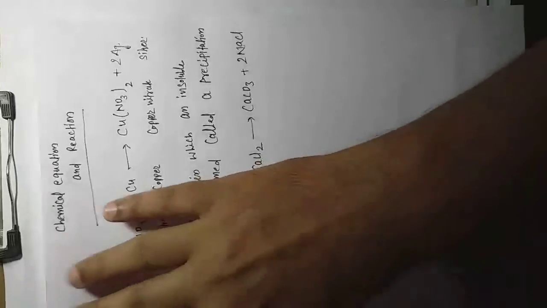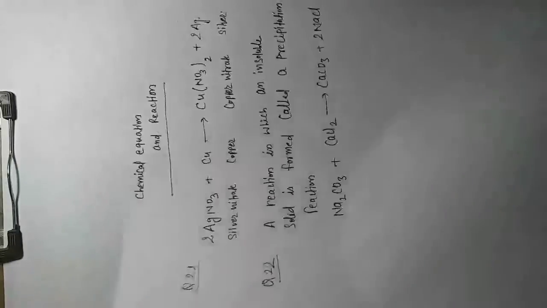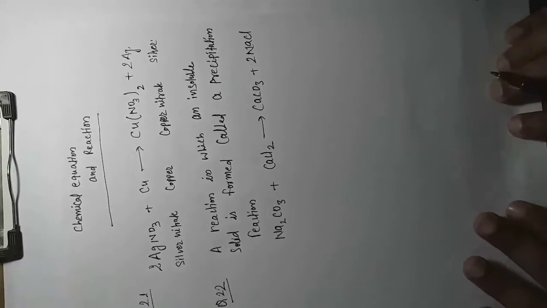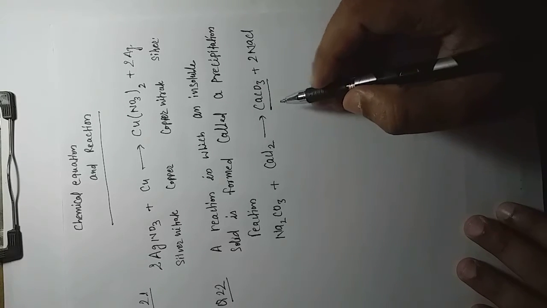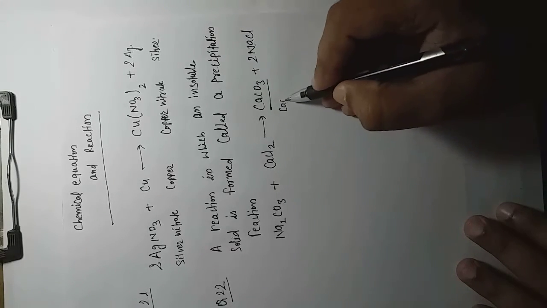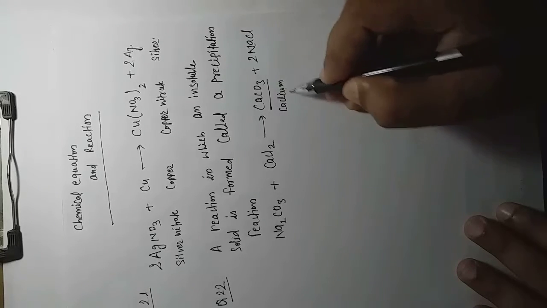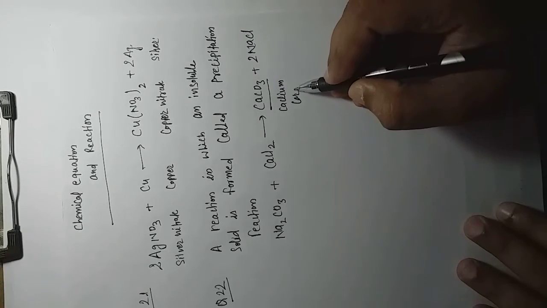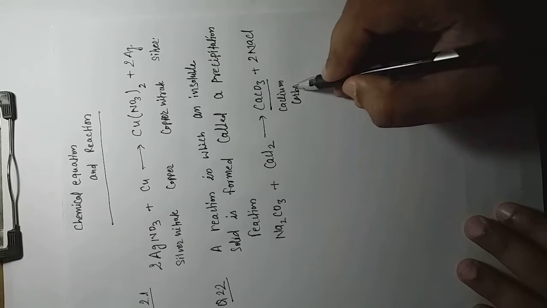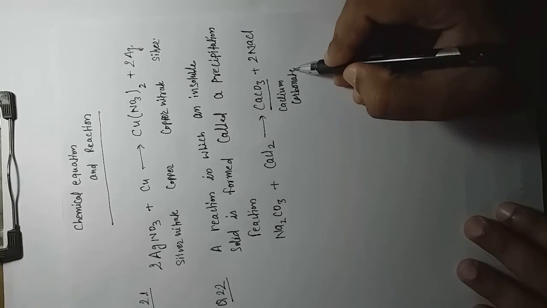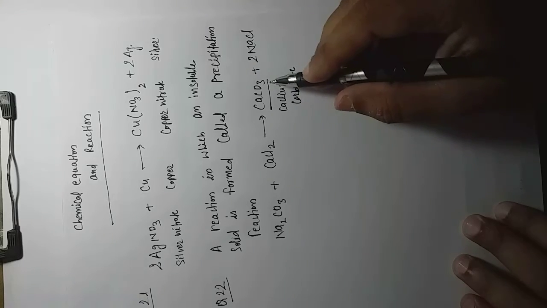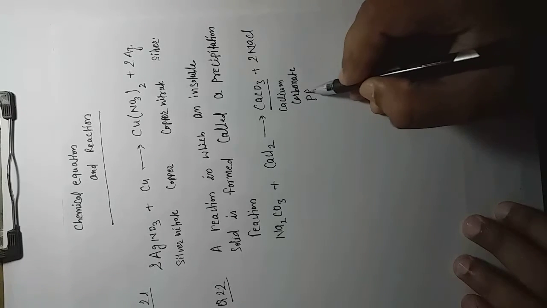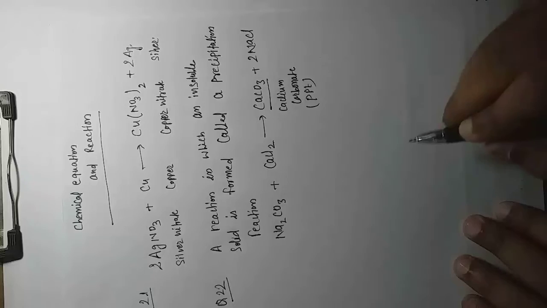So what we are watching here, when this reaction takes place, it provides a solid substance. Calcium carbonate is in solid state. It is insoluble, right? So we may say this is PPT or precipitate. Precipitate we can write as PPT in a condensed form, right?